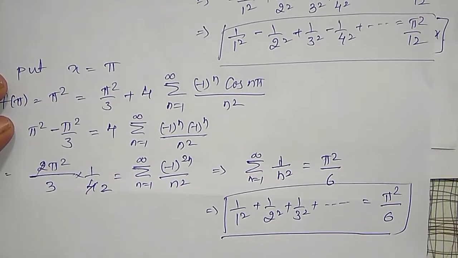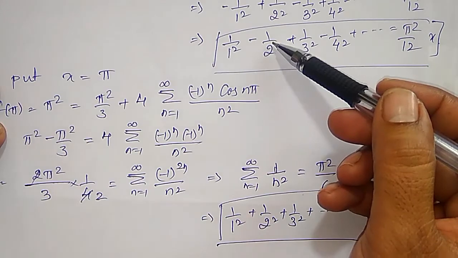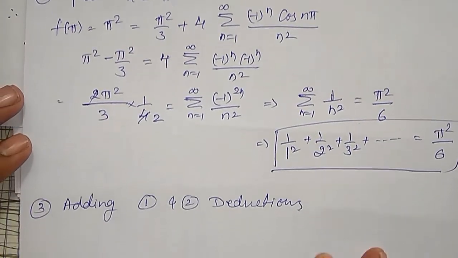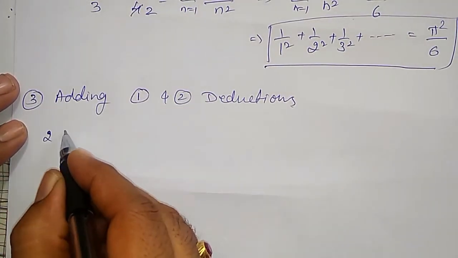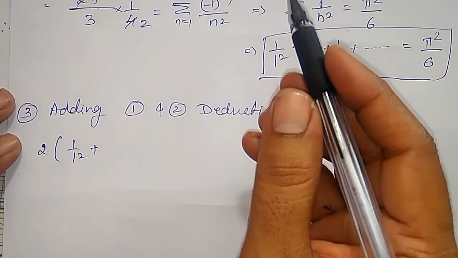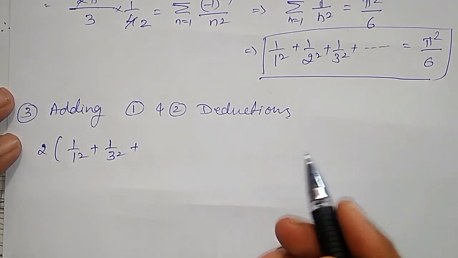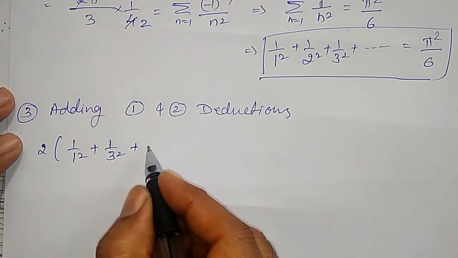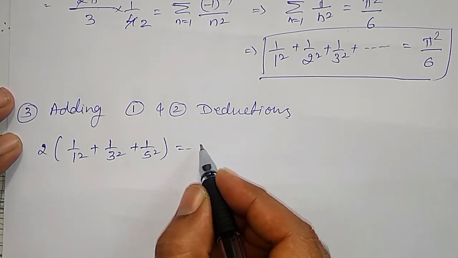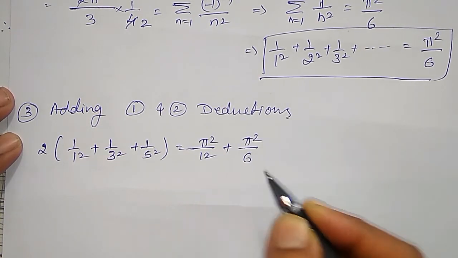Check here, on the left hand side 1 by 1 square plus 1 by 1 square, minus 1 by 2 square plus 1 by 2 square, they will cancel, and my left hand side will remain 2 times 1 by 1 square plus 1 by 3 square plus 1 by 5 square, since minus 1 by 2 square cancels, minus 1 by 4 square plus 1 by 4 square cancels, equal to pi square by 12 plus pi square by 6.